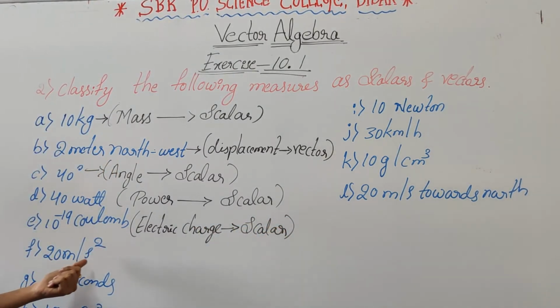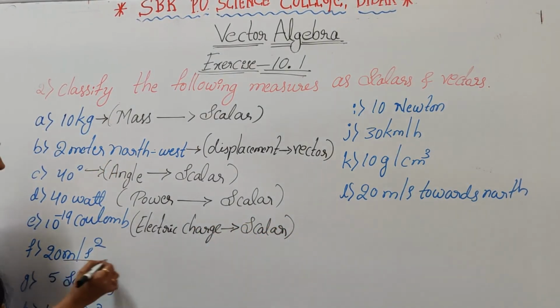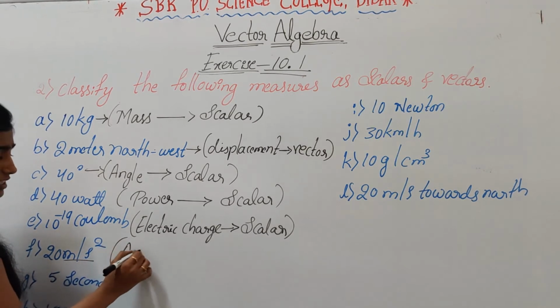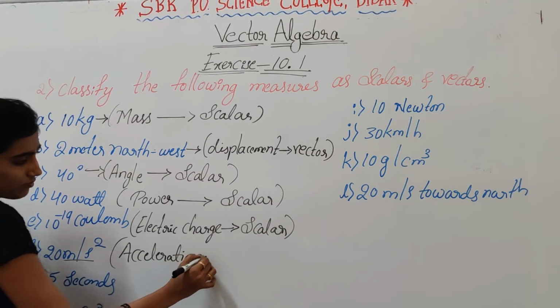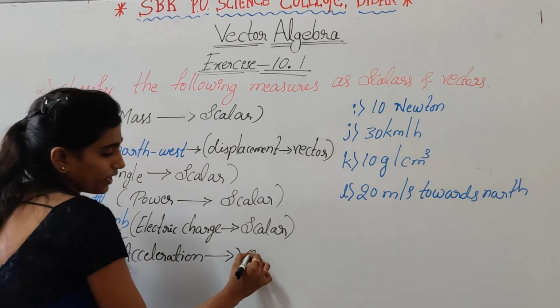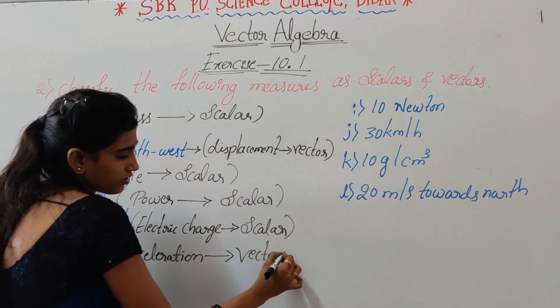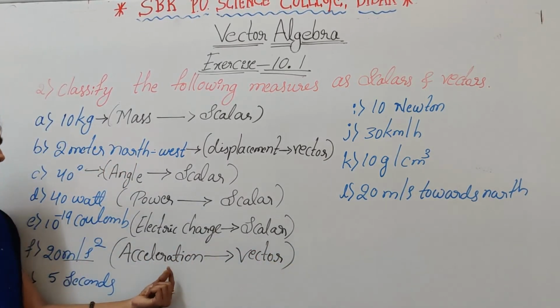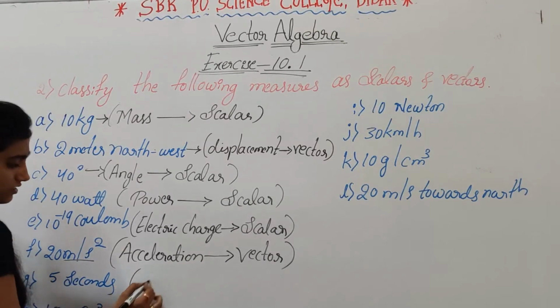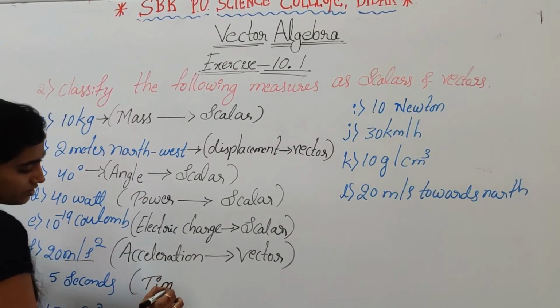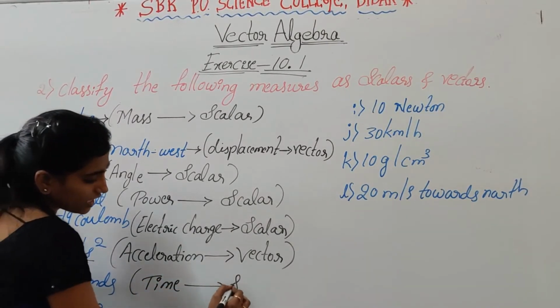Then 20 meter per second square. This is acceleration, a vector quantity, because acceleration has both magnitude and direction. Then 5 seconds. This is time. Time is a scalar quantity.